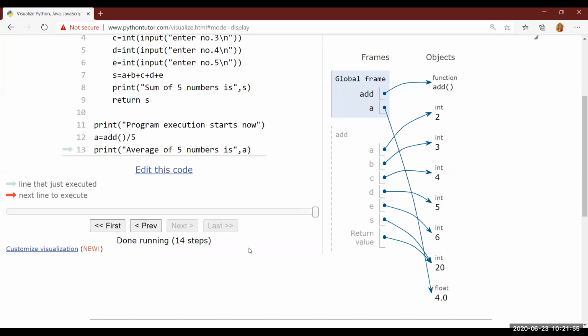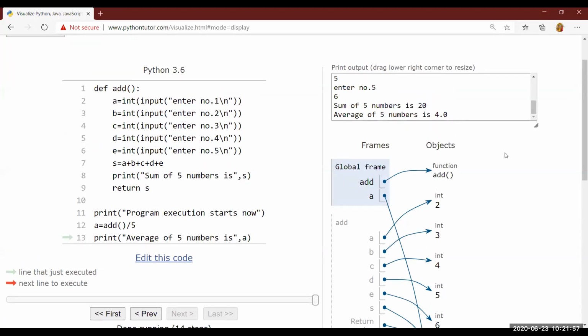After this, click on next and see. Average of 5 numbers is 4.0. Same thing. You can do it like this as well as the previous one. Let me give you one more.